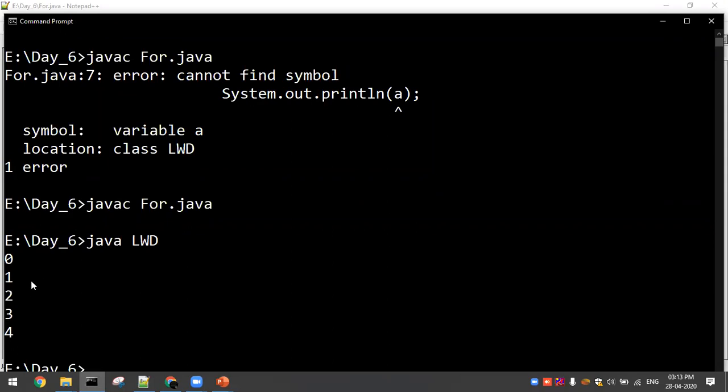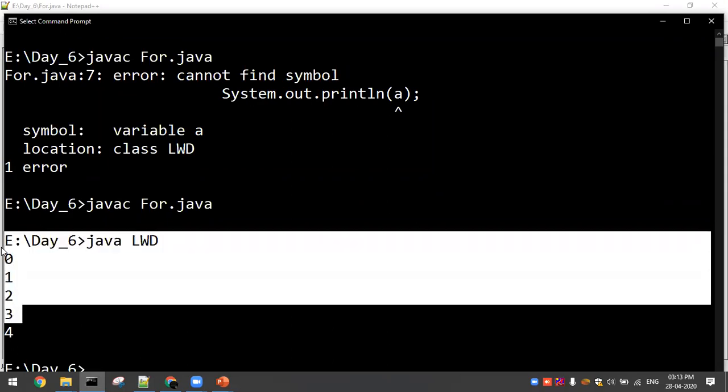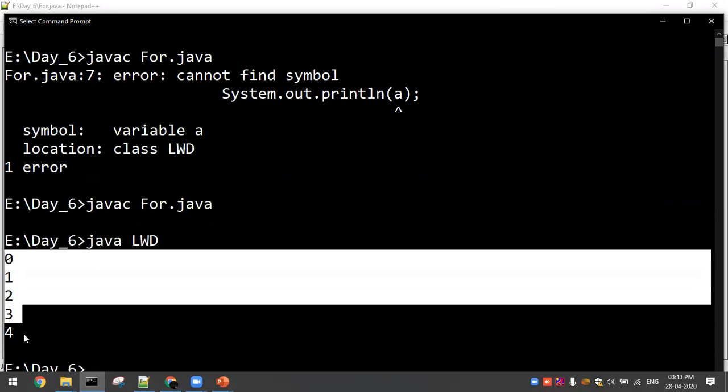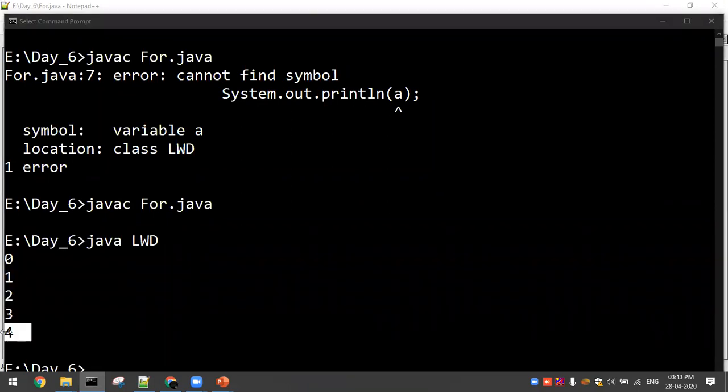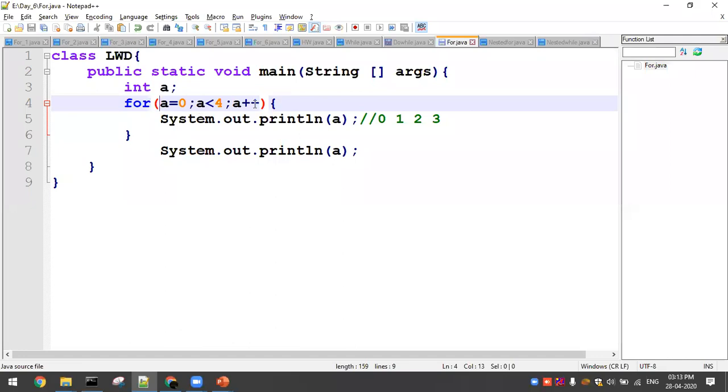So last time what happened? It ended with the loop value, but this time outside of the loop, we get the updated value. Outside of the loop, when the loop is terminated, a reaches 4. So 4 less than 4, that time the condition is not satisfied. So it comes out of the loop and you will be printing the a value as 4, right? So now let me go ahead with the